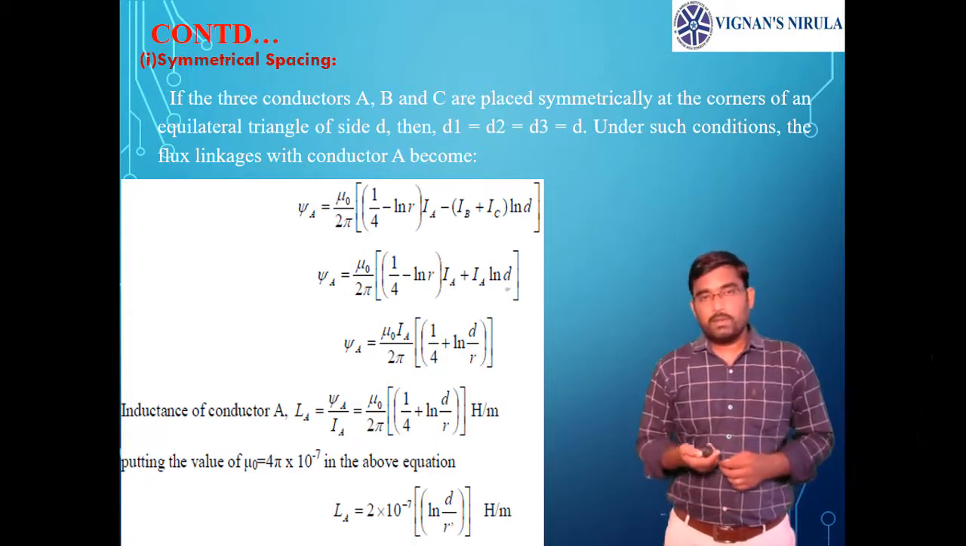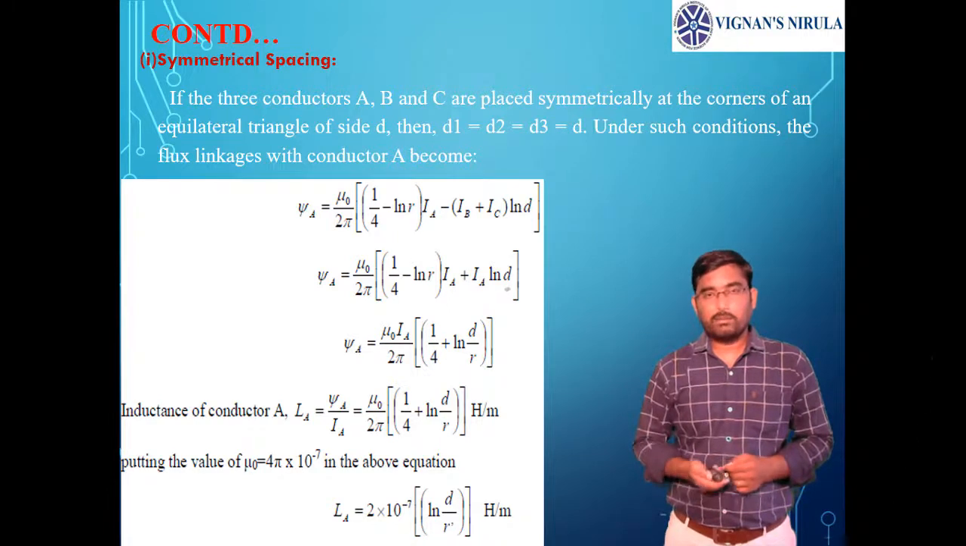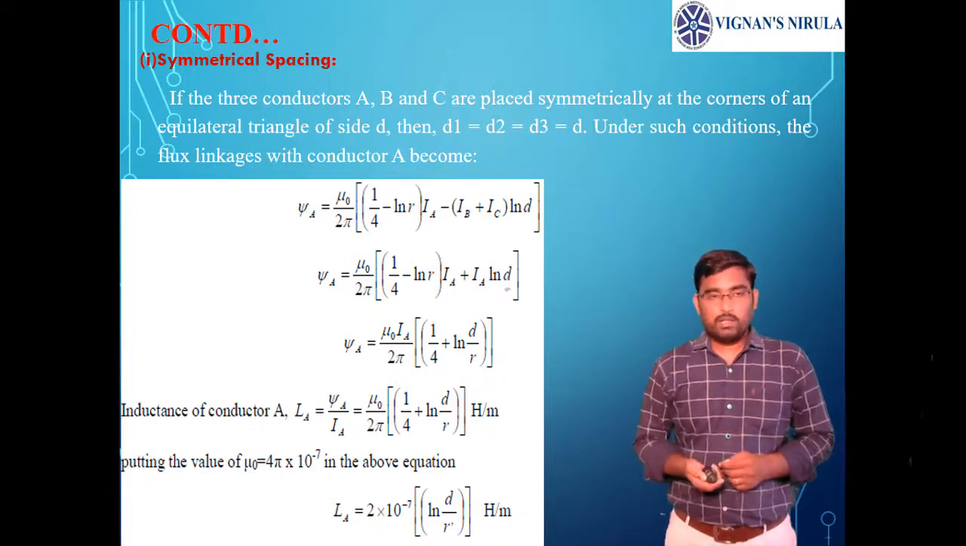So IB plus IC will be equal to minus IA. Keeping that in this formula, psi A equals mu naught by 2 pi into 1 by 4 minus ln of R into IA plus IA into ln of d. Now by taking IA common, it becomes psi A equals mu naught IA by 2 pi into 1 by 4 plus ln of d by R.